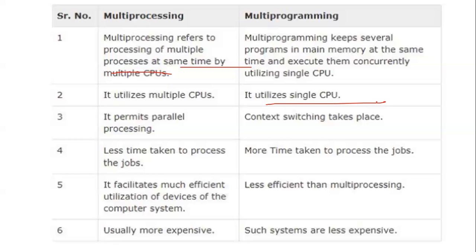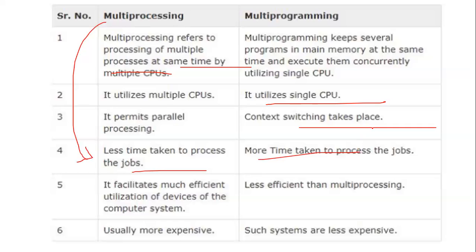Multi-processing permits parallel processing. And multi-programming, which indicates what? Context switching takes place. In multi-processing, less time is taken to process the jobs, whereas in multi-programming, more time is taken to process the job. Multi-processing facilitates much more efficient utilization of devices, whereas multi-programming has less efficiency.